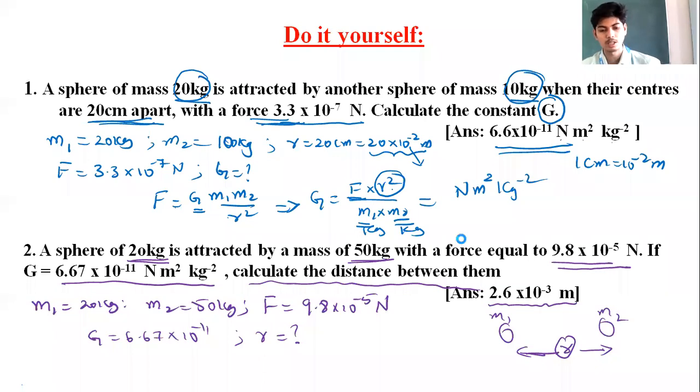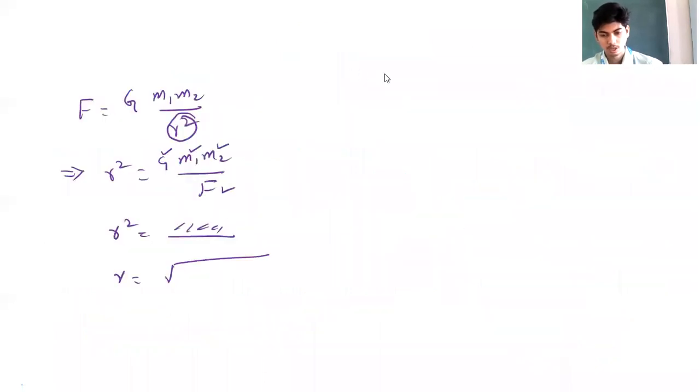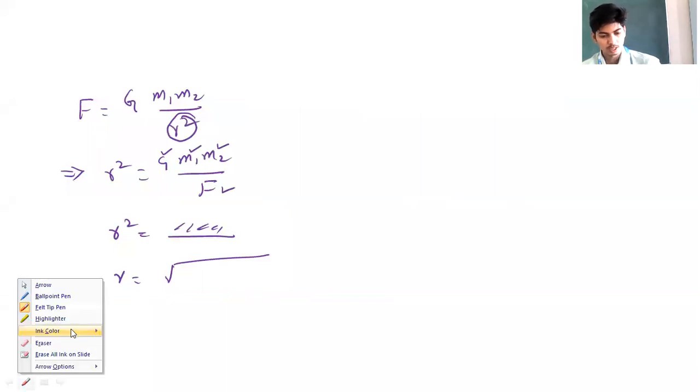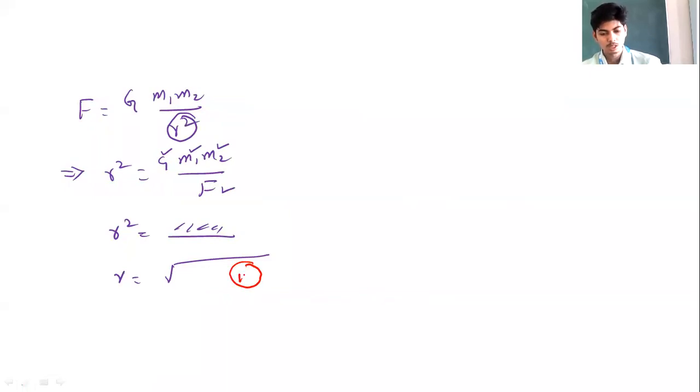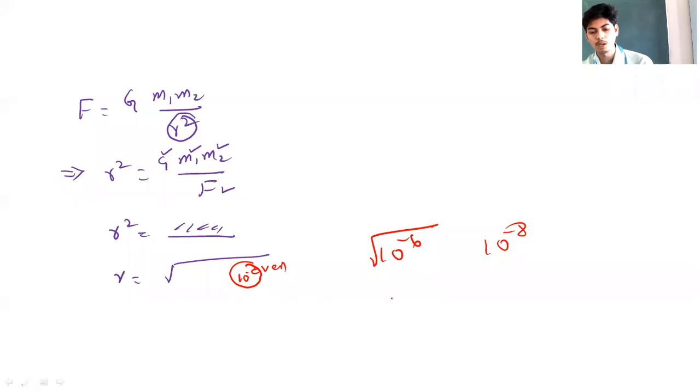When taking the square root, some people may have a problem here. See that inside the square root you have an even power for the 10. The power of 10 should always be even, right? 10 power minus 6, 10 power minus 8, like that. Square root of 10 power minus 6 will be 10 power minus 3. Square root of 10 power minus 8 is 10 power minus 4. Square root of 10 to the power of minus 10 is 10 power minus 5.